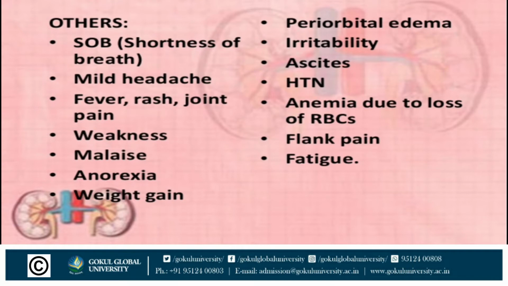Other symptoms are shortness of breath, mild headache, fever, rash, joint pain, weakness, malaise, anorexia, weight gain, periorbital edema, that is edema present around the eyes, ascites, that is fluid accumulation in the peritoneal cavity, hypertension, anemia due to loss of RBC, flank pain. Flank pain means discomfort in abdomen and backside, and last one is fatigue.